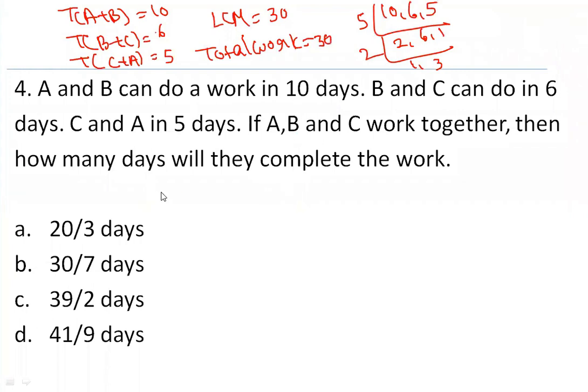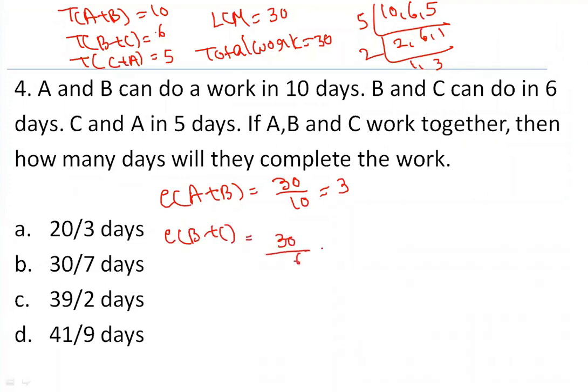Okay. So if you are finding out efficiency, efficiency of A plus B is equal to, what is the work here? 30 units is the work. 30 divided by A plus B has taken 10 days, right? So 3 units is the efficiency of A plus B together. Next, efficiency of B plus C. 30 is the total work divided by 6. 5 is the collective efficiency. Efficiency of C plus A, that is equal to 30 divided by C plus A did in 5 days means collective efficiency is 6. Till this point, finding out the LCM for the given times of the question and then finding out the efficiencies, the process of solving the question is the same.